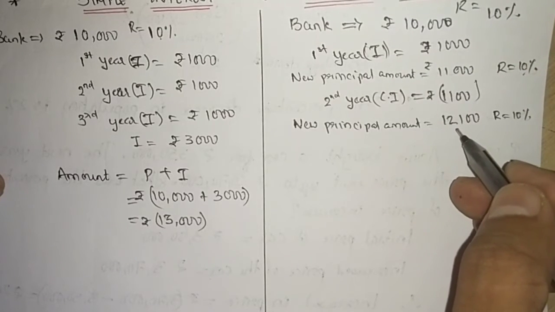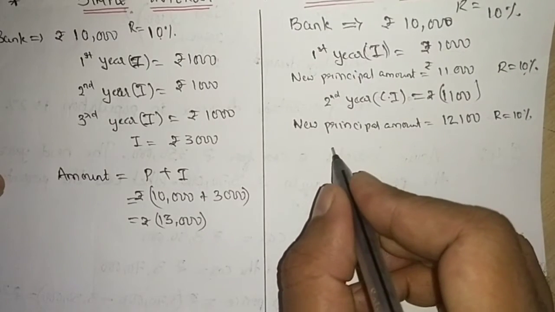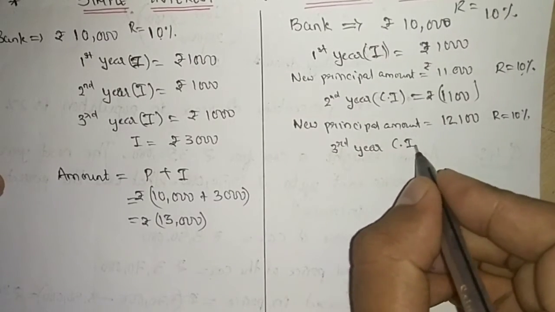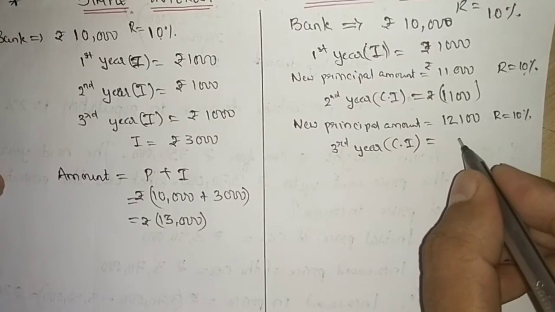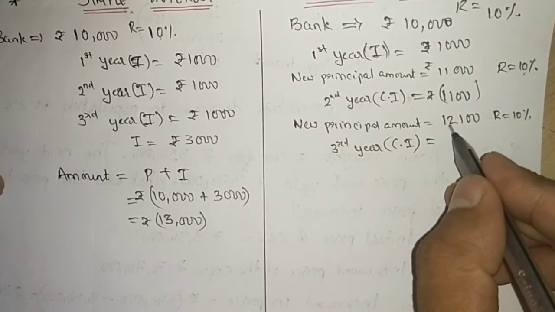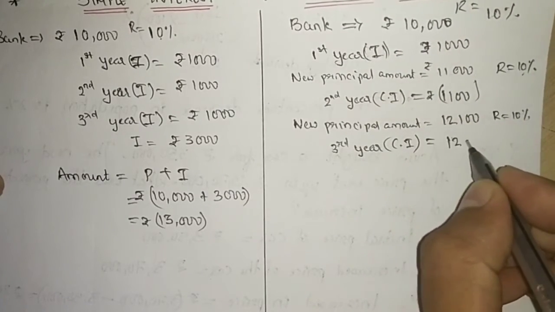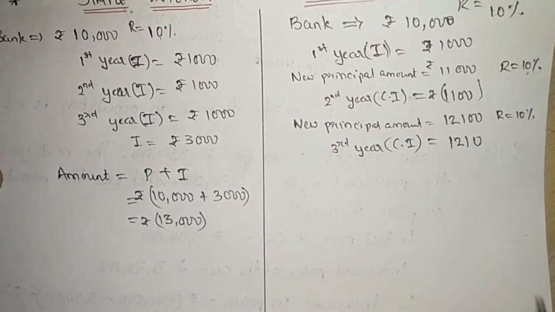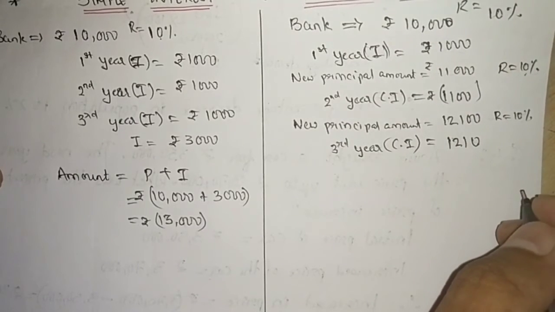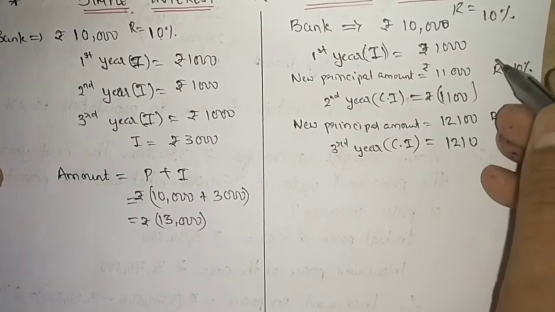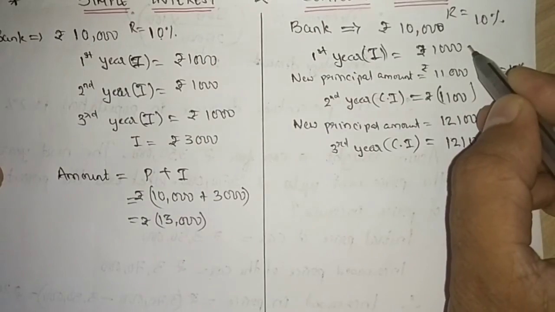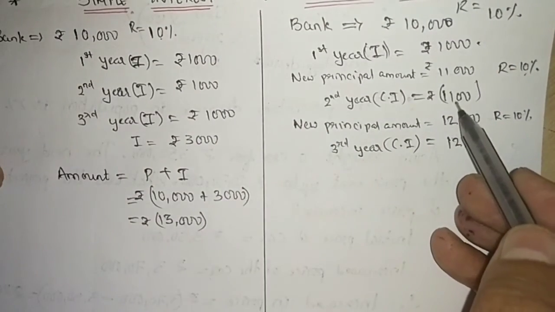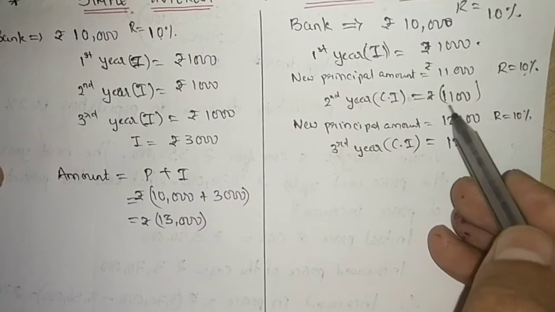Now my principal is 12,100, so I will calculate third year's compound interest. 10% of 12,100 will be 1210. This will be my new compound interest. Now if you see my interests, at the end of first year it was 1000. In simple interest it was 1000. In compound interest, second year's interest was 1100.